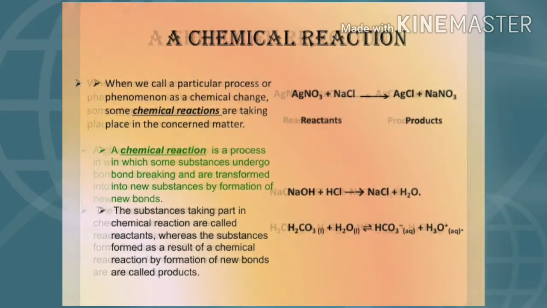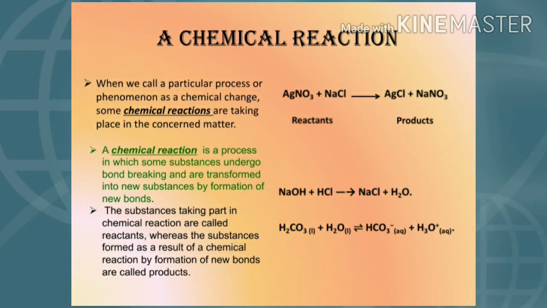A chemical reaction. When we call a particular process or phenomenon a chemical change, some chemical reactions are taking place in the concerned matter. A chemical reaction is a process in which some substances undergo bond breaking, and are transformed into new substances by formation of new bonds.